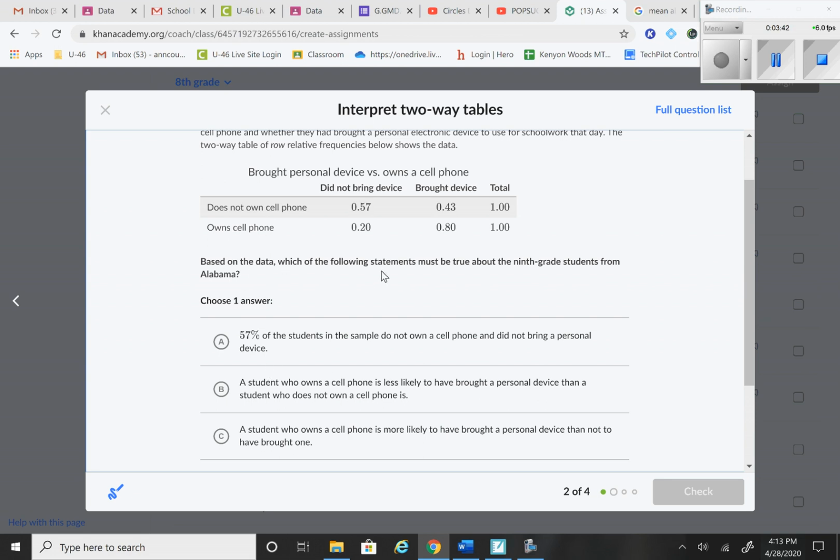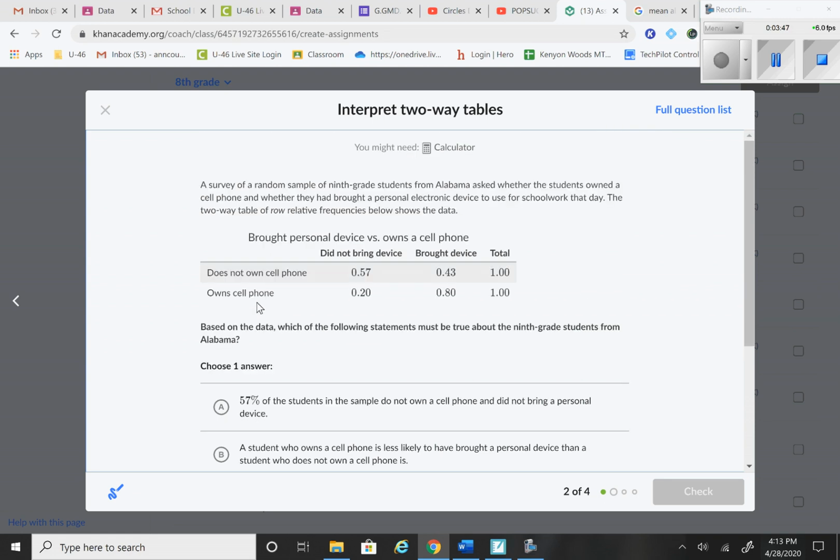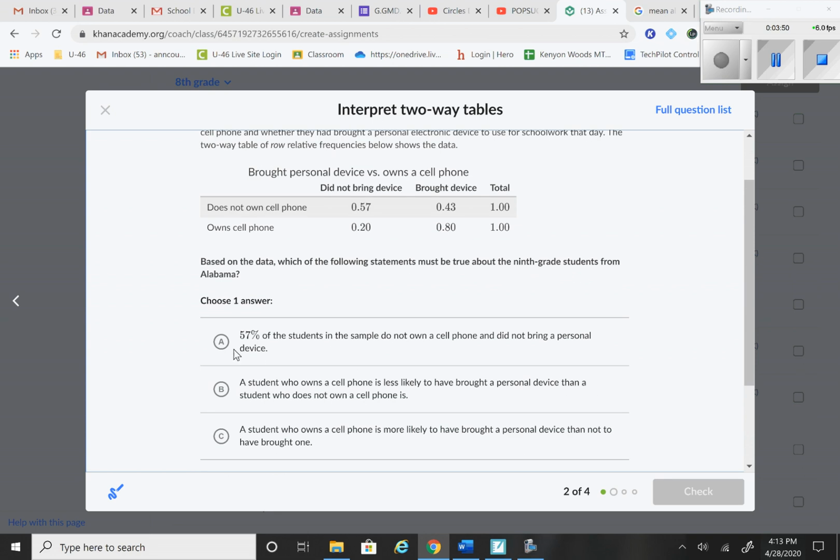Okay, based on the data, which of the following statements must be true about 9th grade students from Alabama? Letter A, 57% of the students in the sample do not own a cell phone and did not bring a personal device. 57% of those that don't own a cell phone did not bring a device. Not 57% of the students in the whole sample, because you have other ones that do own a cell phone. So I don't know if that's my best choice. I got to come back to that one.